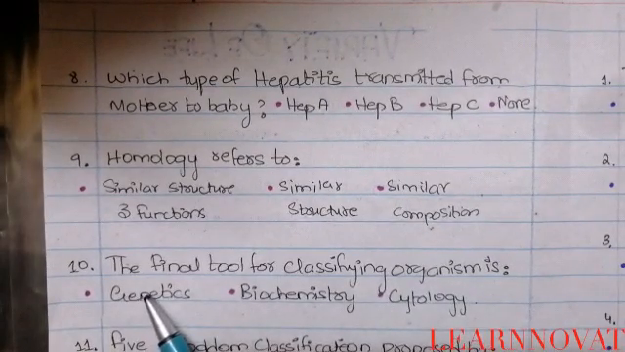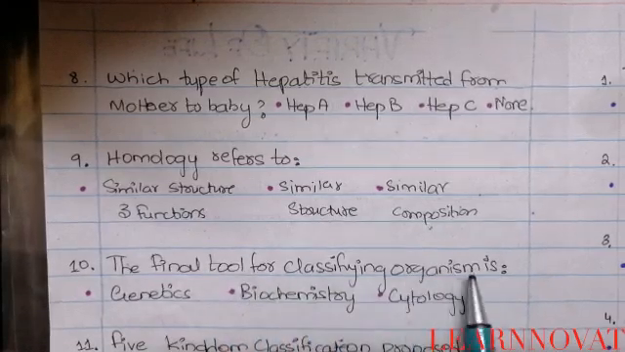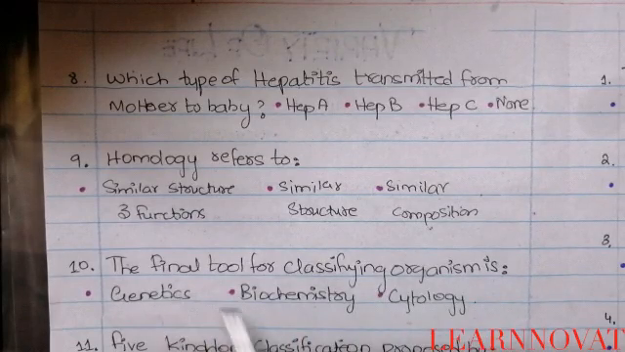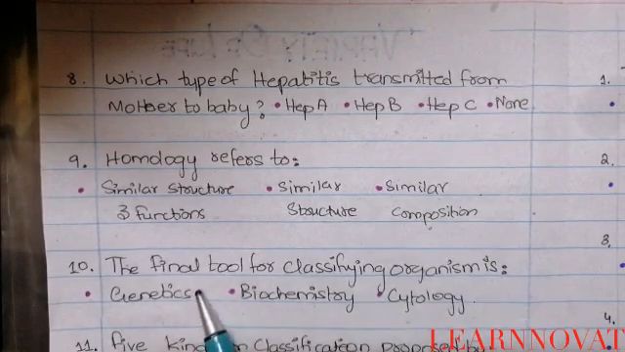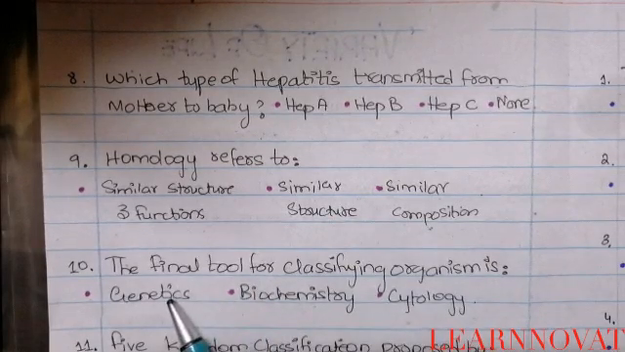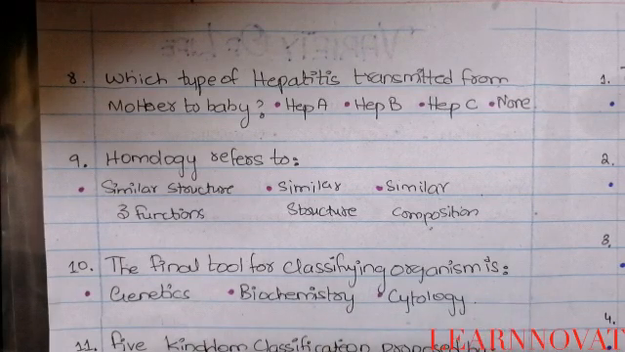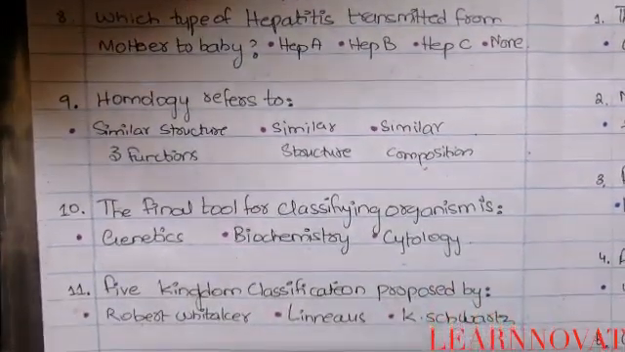Okay, now question number 10 says the final tool for classifying the organism is on the basis of A, genetics, B, biochemistry, C, cytology. So we classify on the basis of genetics, that is option number A, because genetics is the last and the final tool that is different for each individual species and individual organism.